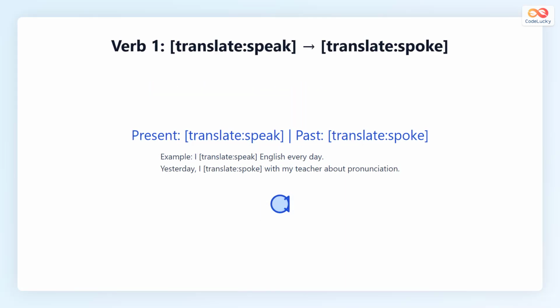The first verb is speak. In the past tense, speak becomes spoke. For example, I speak English every day. In the past, we say, I spoke with my teacher yesterday. Notice how the vowel sound changes from long E to long O. Remember this pattern because many irregular verbs change vowels in a similar way.